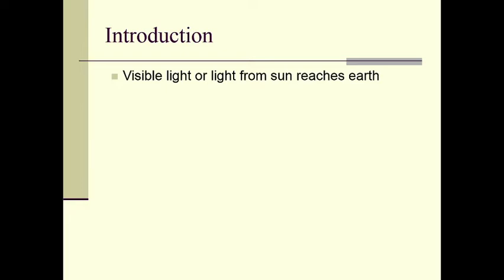So we know the visible light or light coming from the sun reaches earth, right? So that light comes to us in the form of waves. Again, we know the television or radio signal in our day-to-day life. The transmission of television from the television station reaches us at our homes, and our television set will receive whatever is broadcasted at the station.